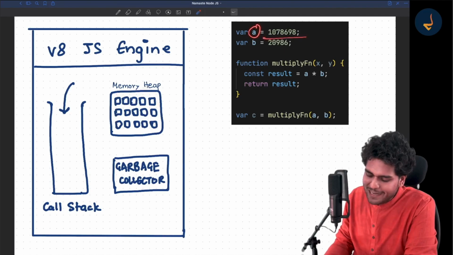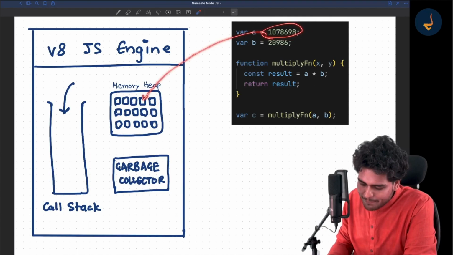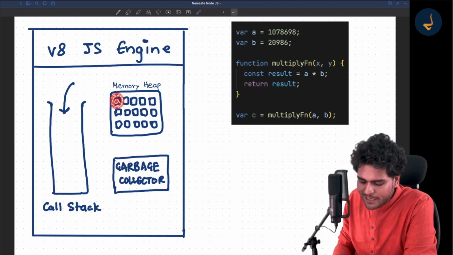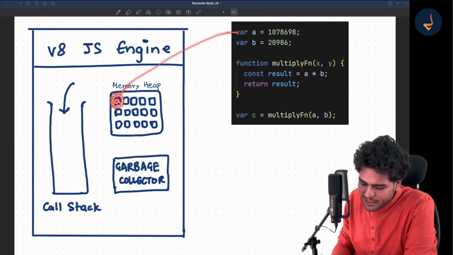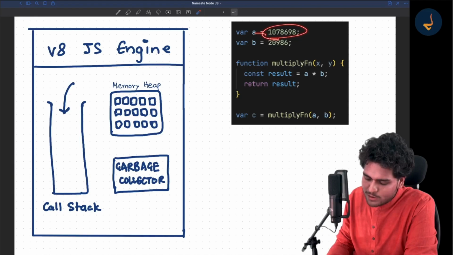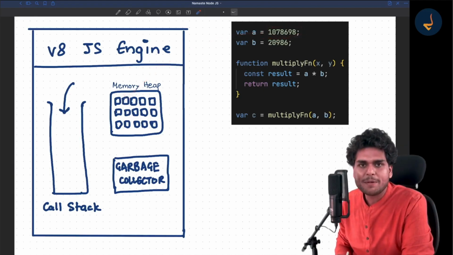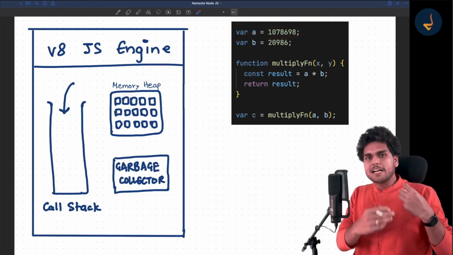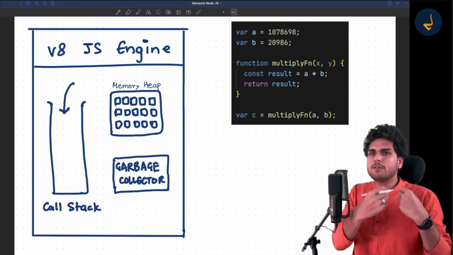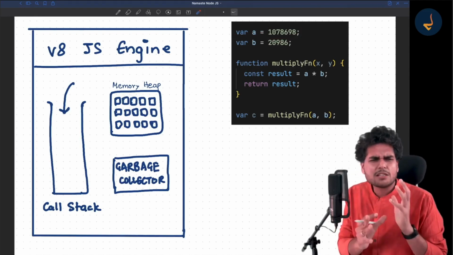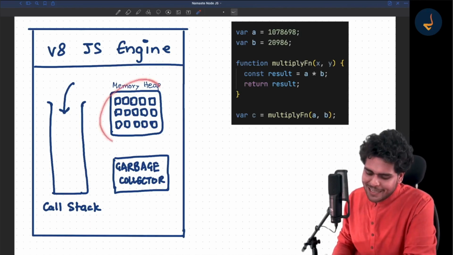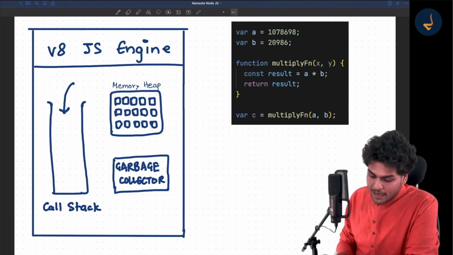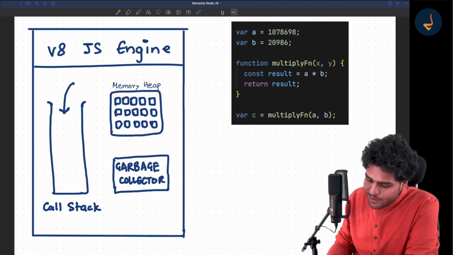Now, JavaScript engine also has a memory heap, right? Whenever you do var a = 10786, where do you think this is stored? So this memory heap allocates a variable a over here, and it puts this value over here, right? So this 10786 will be pushed inside this memory heap. So the memory heap contains all the numbers and functions and whatever you have to store in variables, whatever you have to store in memory, it is there inside the JavaScript V8 engine. Now the JavaScript V8 engine also has this garbage collector, right?